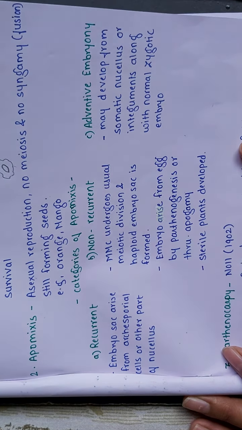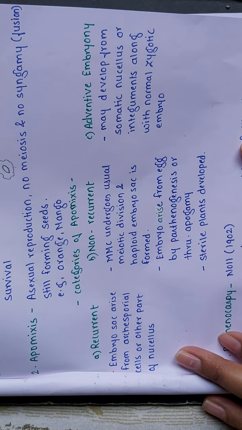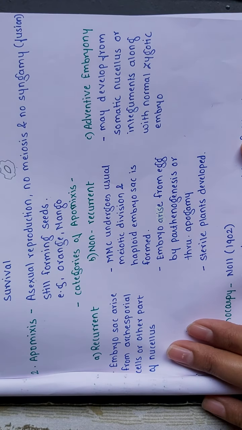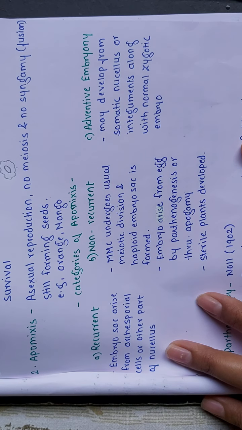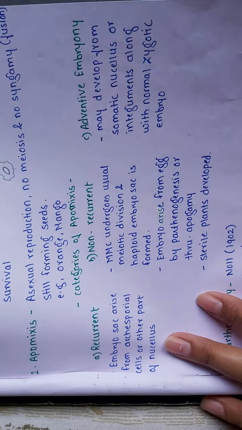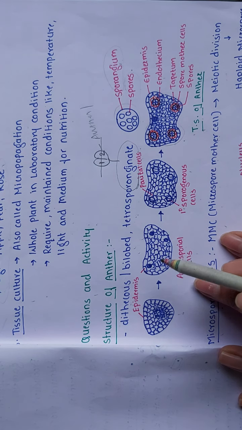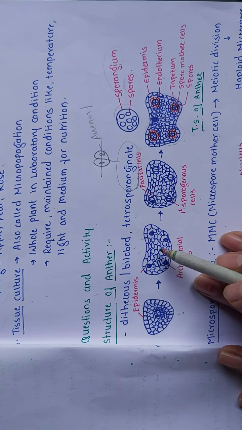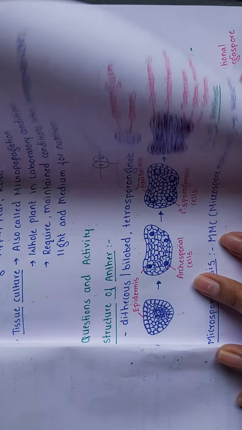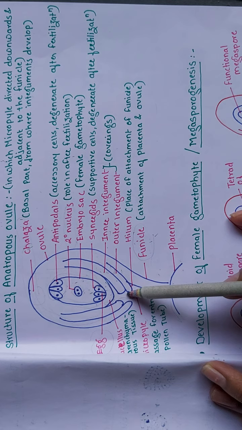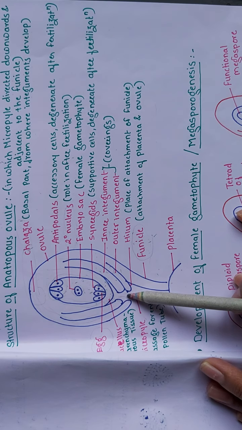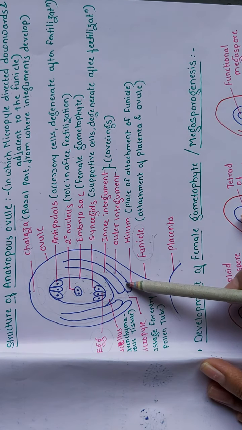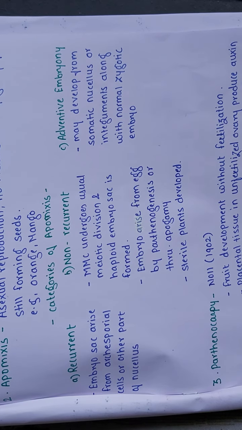First we'll deal with the recurrent type. In this type, the embryo sac generally arises either from an archesporial cell, hopefully you remember the diagram of an archesporial cell, or from some other part of the nucellus.